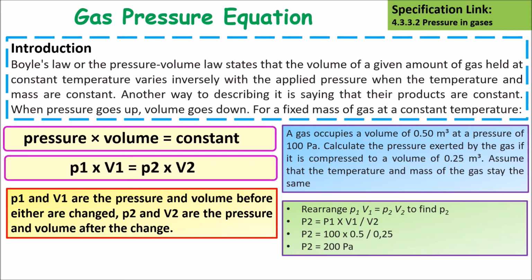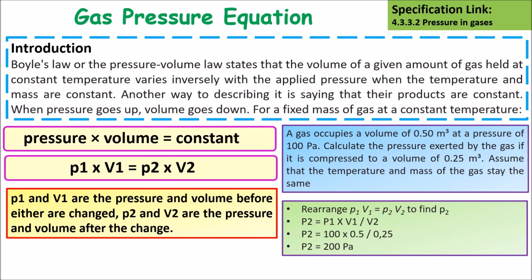So pressure 1 times volume 1 is always going to be the same as pressure 2 times volume 2. Pressure 1 and volume 1 are the pressure and volume before the change. Pressure 2 and volume 2 are the pressure and volume after the change.